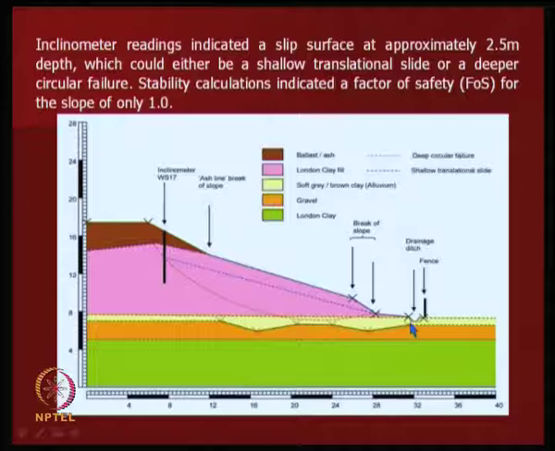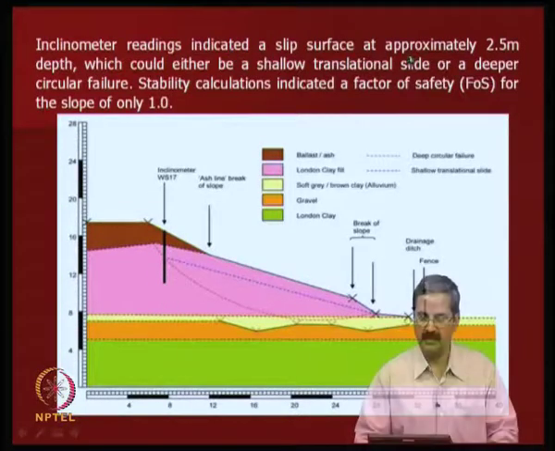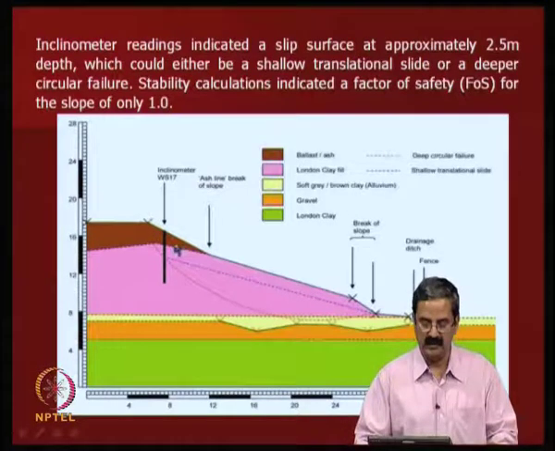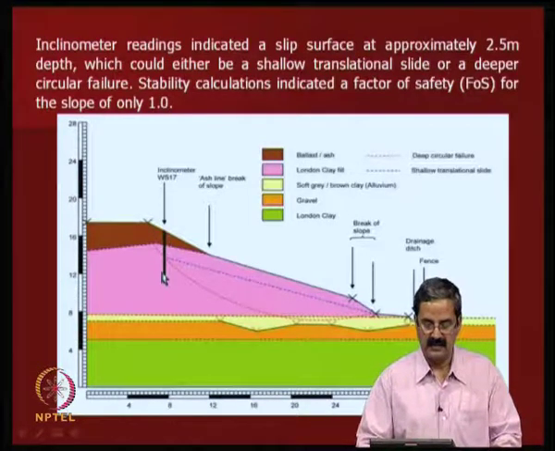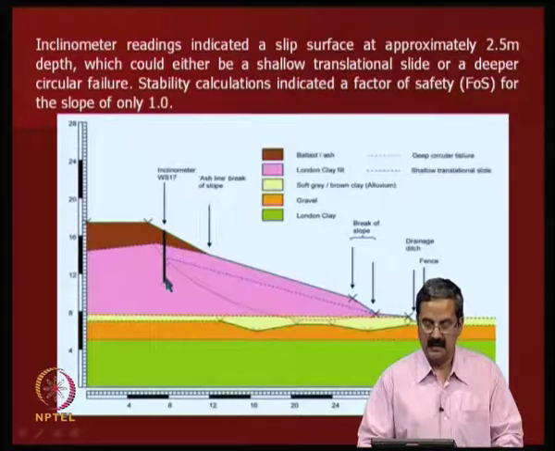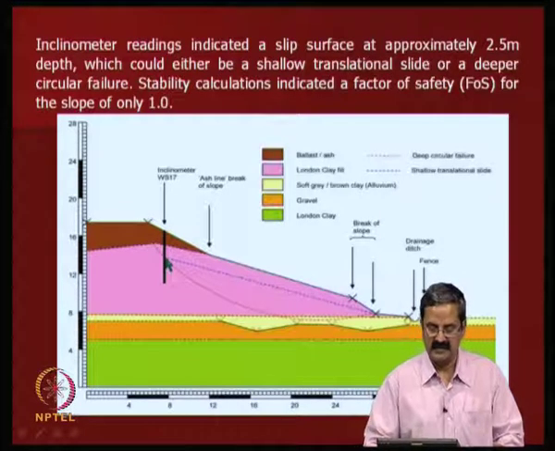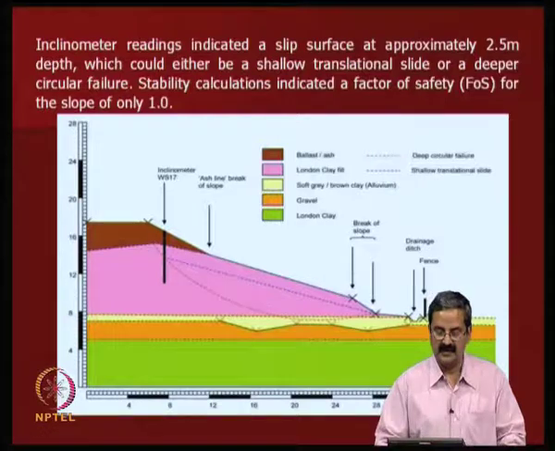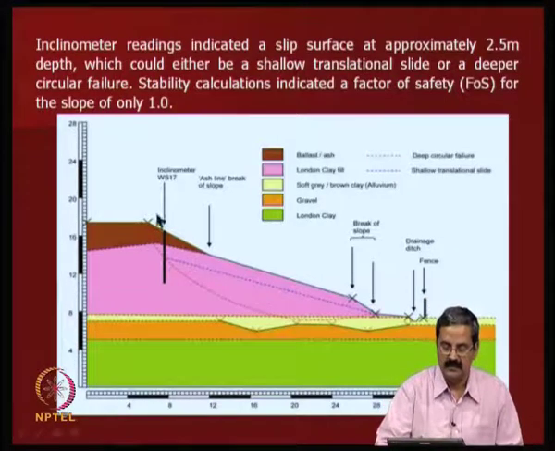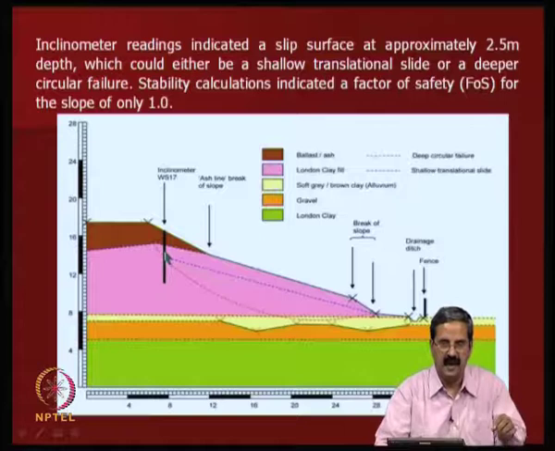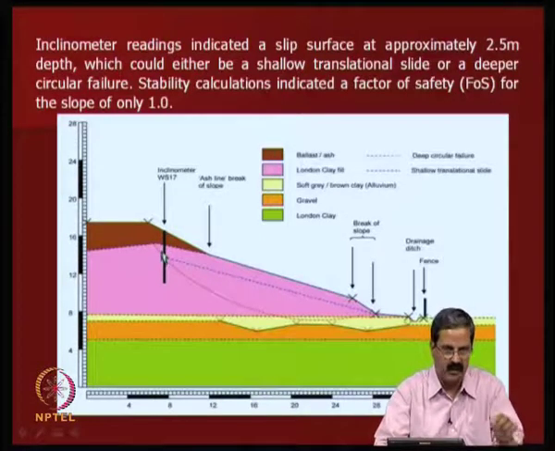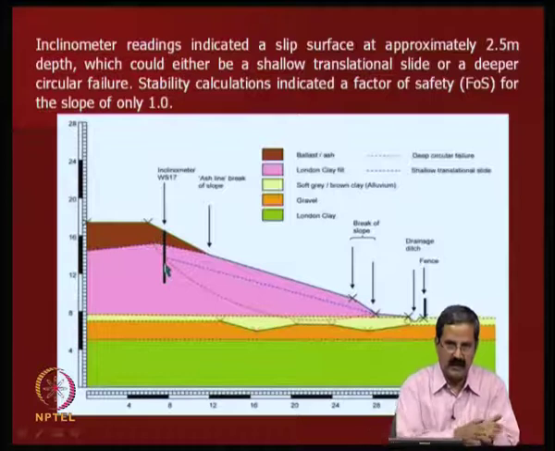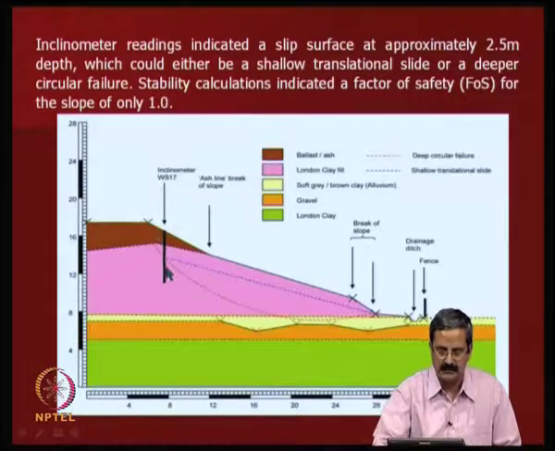How did they observe? They put in an inclinometer. An inclinometer is an equipment to measure or locate slip surfaces. Inclinometer readings indicated a slip surface at approximately 2.5 meters below the surface. They have identified one slip surface. I have used an inclinometer; it is very useful in identifying the rate of shear movement in the slopes.